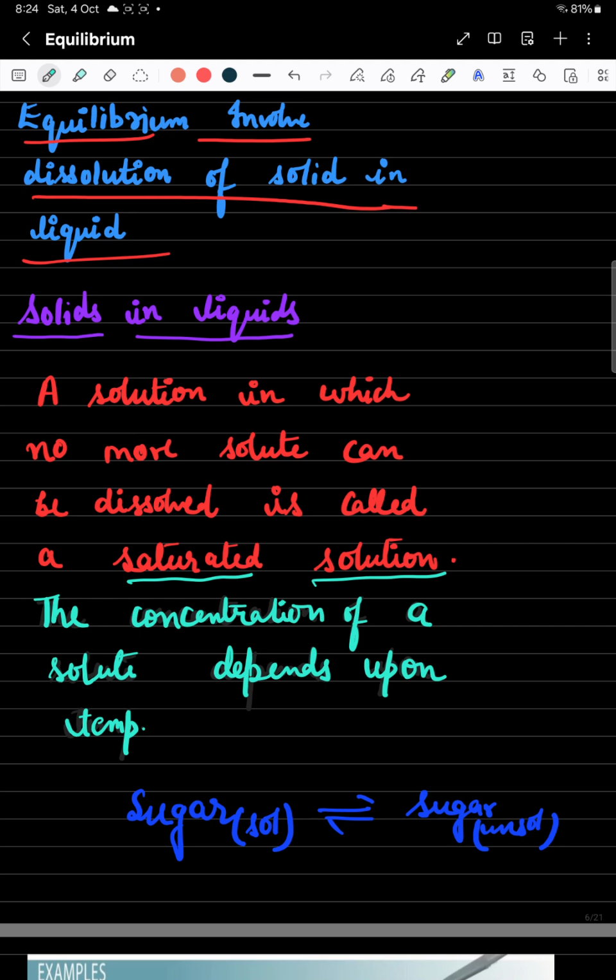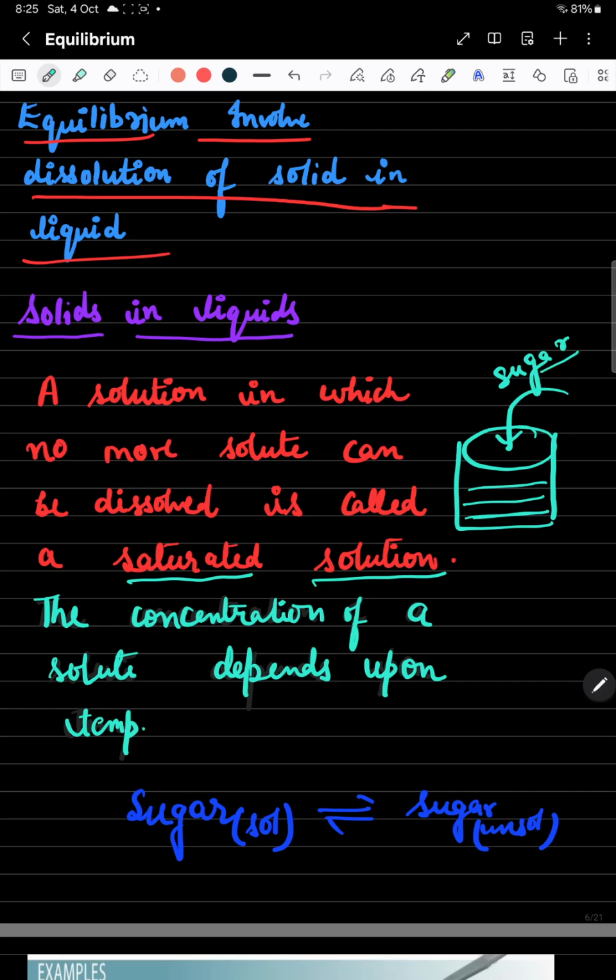We can easily understand with the help of an example. Suppose you have a beaker in which some water is present. Now you are adding some sugar crystals into this water. What would happen? You will use a stirrer here. With the help of stirring, you are trying to dissolve the sugar molecules in the water molecules.